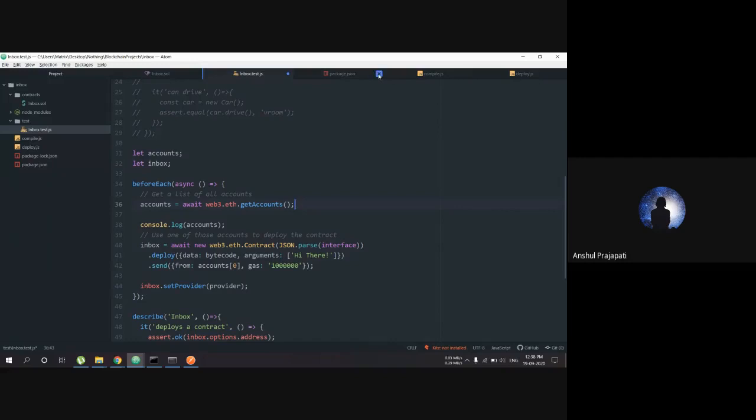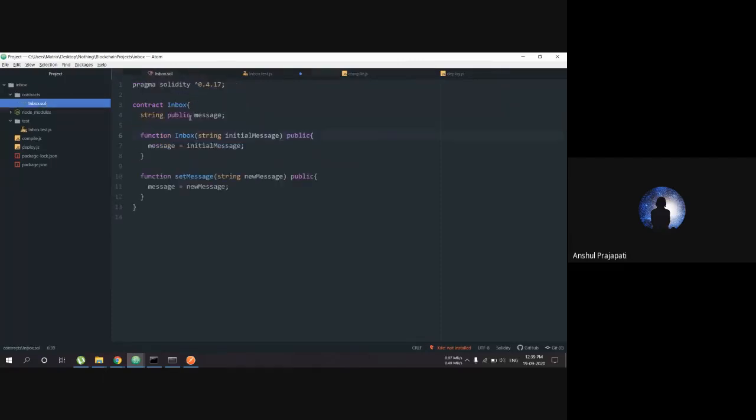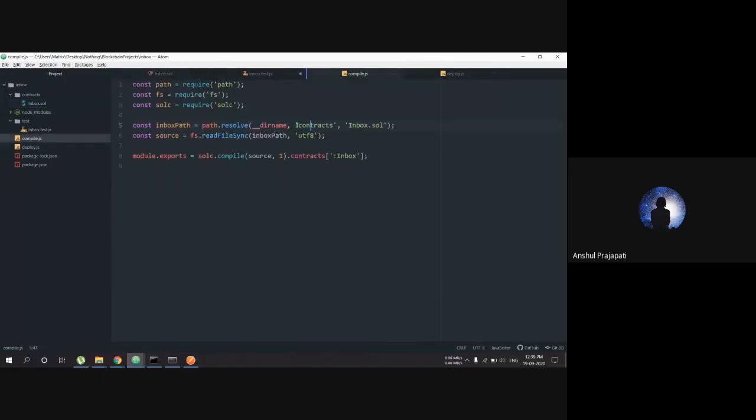So what is the next step? The next step is the compiling phase. Where is our contract? Our contract is in the contracts folder. It's a normal thing, and I don't think I need to describe this. In the contracts folder, we have our network and our contract and module.exports. The main thing I'm going to describe here is Solc.